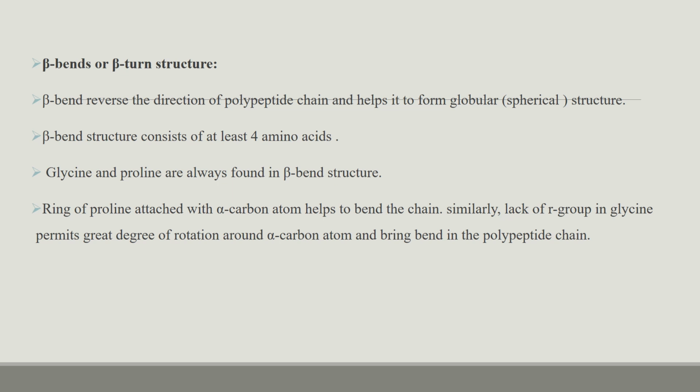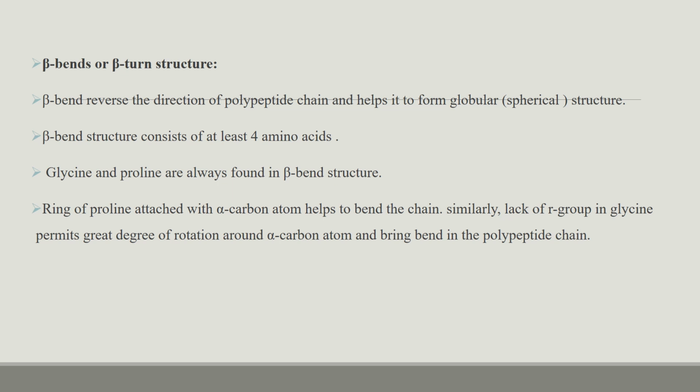Beta bends or beta turn structure. This beta bend reverses the direction of the polypeptide chain, and it helps with the formation of a spherical structure. It consists of four amino acids. Glycine and proline are always more commonly found in beta bend structures.